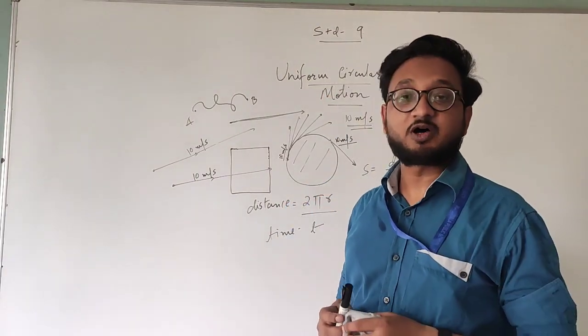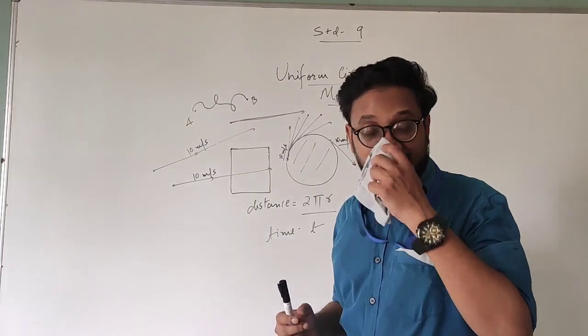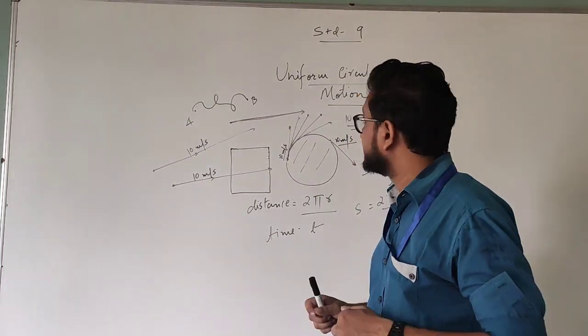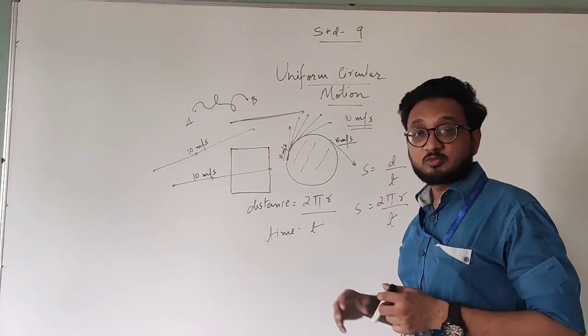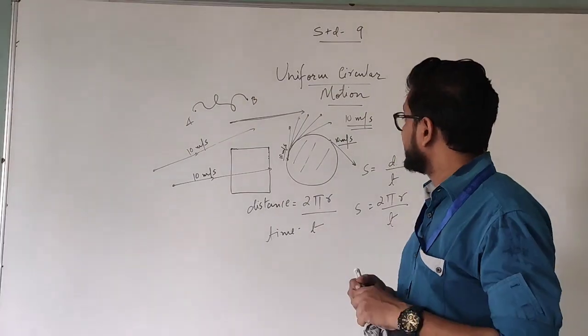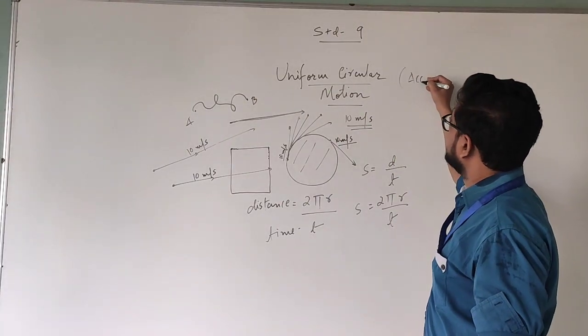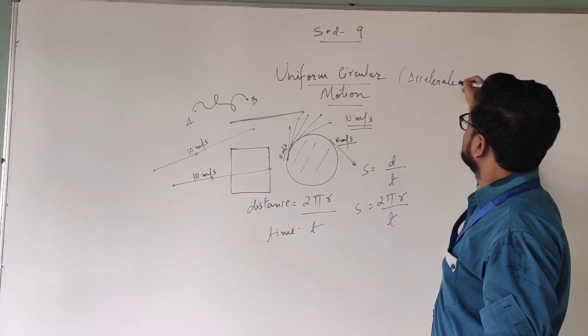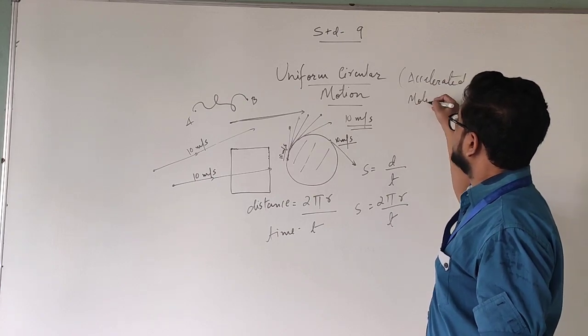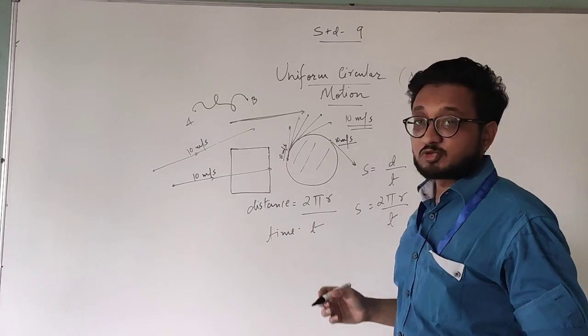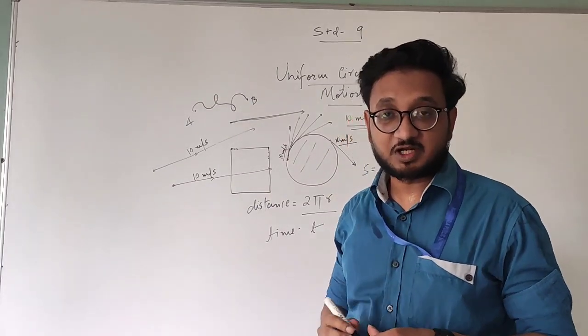We studied that before in the very beginning of the chapter. When the velocity changes, it is known as acceleration. So basically, uniform circular motion can also be described as accelerated motion. Now remember, this accelerated motion is just given the name because its velocity is changing.